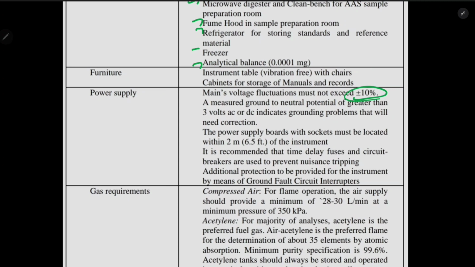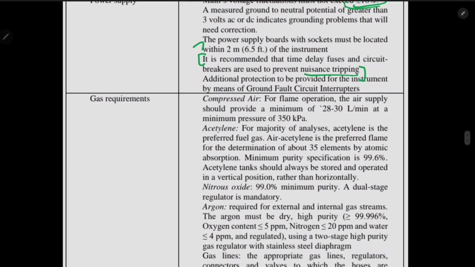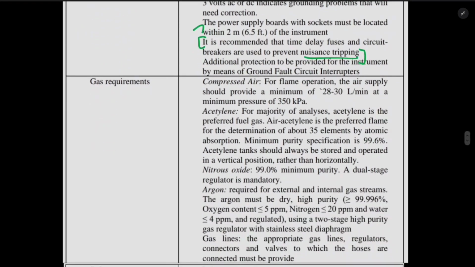And the power supply board with sockets must be located within 2 meters, and it's recommended that time delay fuses and circuit breakers are used to prevent nuisance tripping. See, I told you just now, it will trip. Obviously the trip will happen much more often, so we should have fuses and circuit breakers in case it happens. Okay, so the next one is additional protection to be provided for the instrument by means of ground fault circuit interrupters.